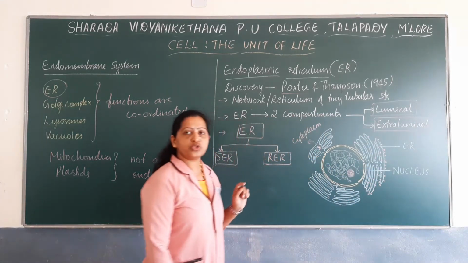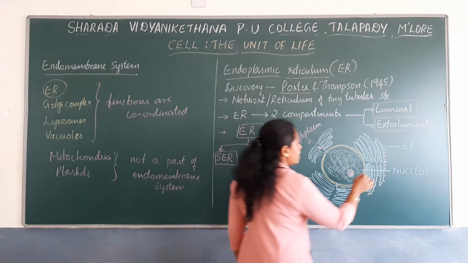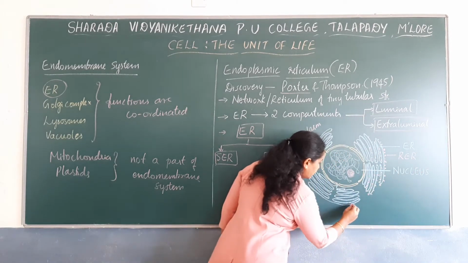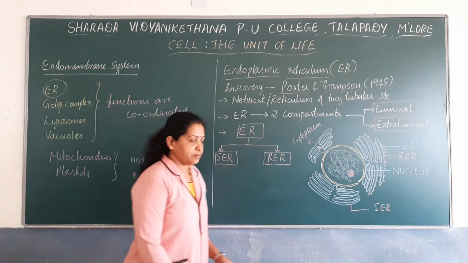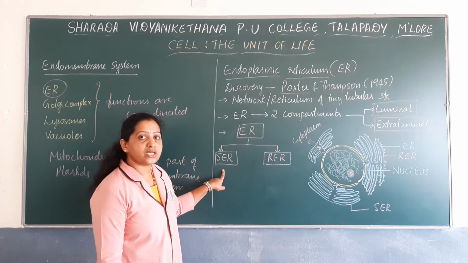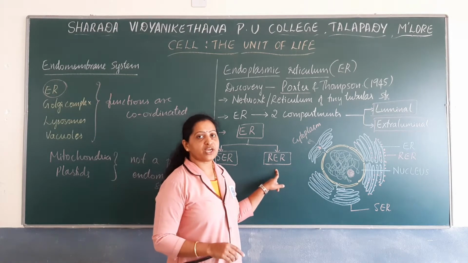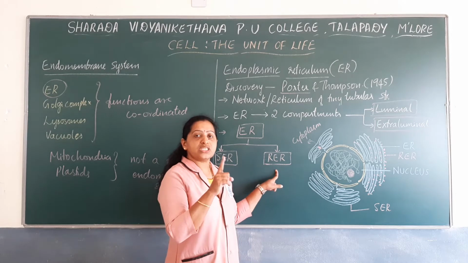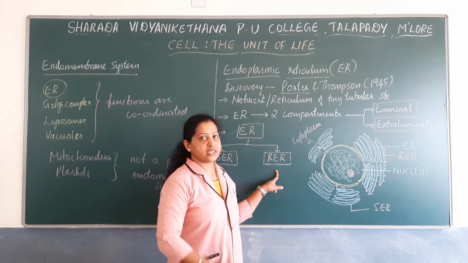Whereas in case of smooth endoplasmic reticulum, ribosomes are not bound to their membrane. So this is rough endoplasmic reticulum. These represent smooth endoplasmic reticulum. So note down, the smooth endoplasmic reticulum does not have ribosomes attached to its surface. Rough endoplasmic reticulum have ribosomes attached to its surface. The smooth and rough endoplasmic reticulum perform different functions in a cell.